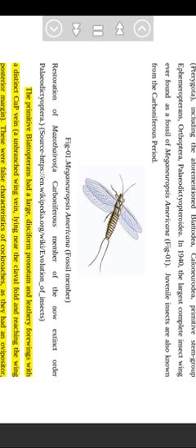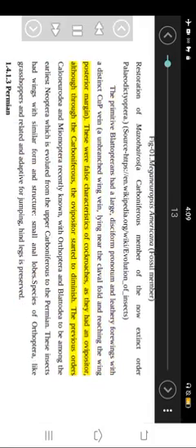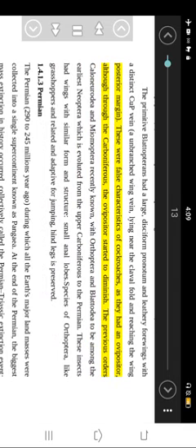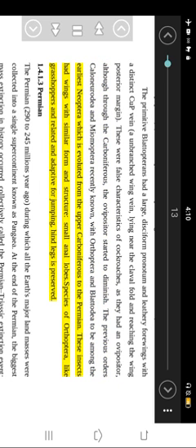The primitive Blattopterans had a large, disciform pronotum and leathery forewings with a distinct cup vein, an unbranched wing vein lying near the claval fold and reaching the wing posterior margin. These were false characteristics of cockroaches, as they had an ovipositor, although through the Carboniferous the ovipositor started to diminish. The orders Colonerodia and Myomoptera are recently known, with Orthoptera and Latodia among the earliest Neoptera, which evolved from the upper Carboniferous to the Permian. These insects had wings with similar form and structure, and small anal lobes. Species of Orthoptera, like grasshoppers and related insects, are adapted for jumping, and the hind legs are preserved.